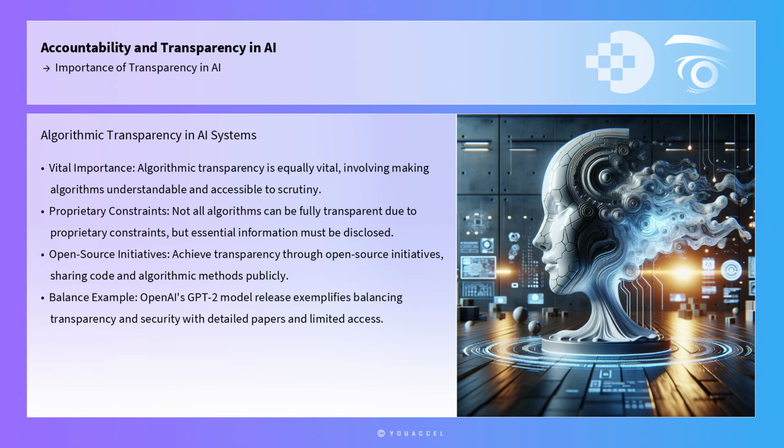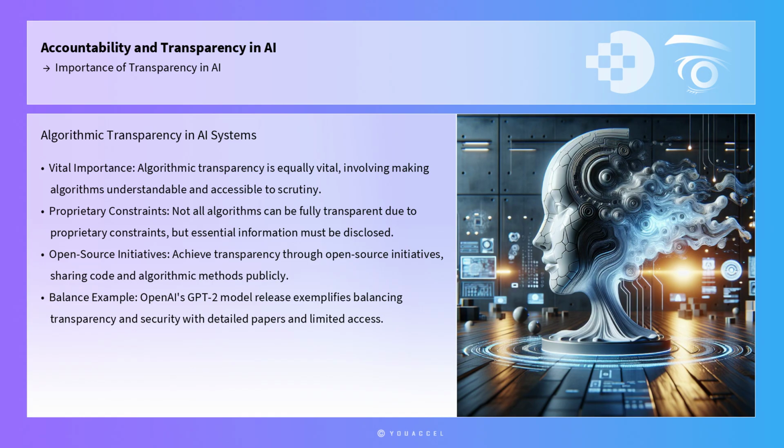Algorithmic transparency is equally vital. It involves making the algorithms used in AI systems understandable and accessible to scrutiny. While not all algorithms can be fully transparent due to proprietary constraints, it is essential to disclose enough information to allow stakeholders to understand the logic behind AI decision-making processes.